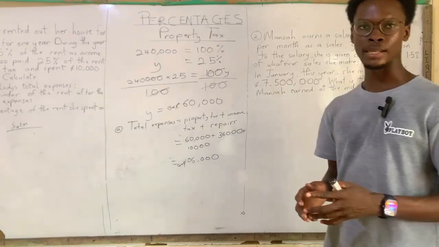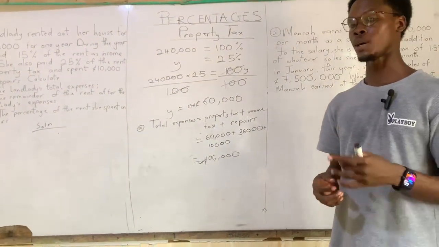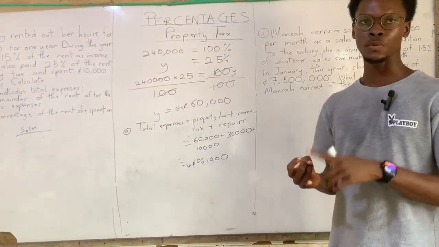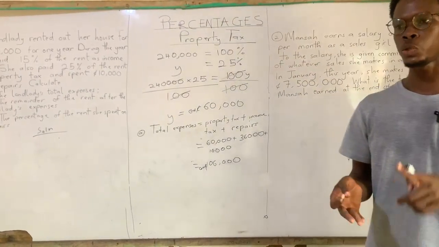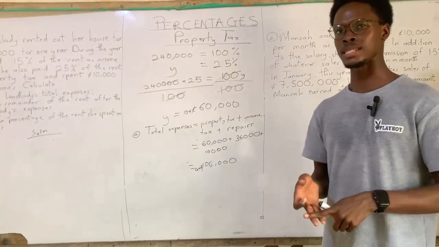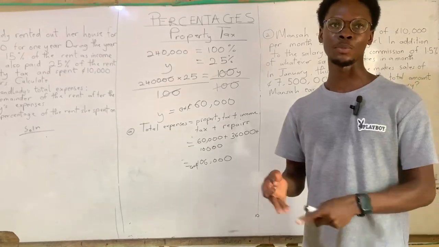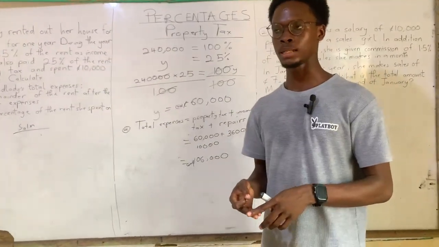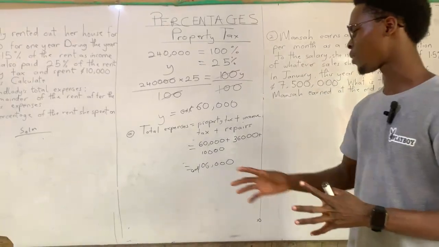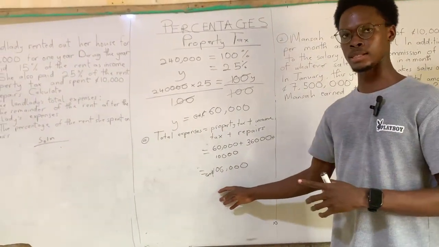The landlady rented a house for a price of 240,000 cedis, out of which she paid property tax, income tax, and she used some of the money on repairs because the person who moved out of the house maybe messed the place up a bit. So she has to repair it for the new tenants coming, right? So all that amounted to 106,000 cedis.